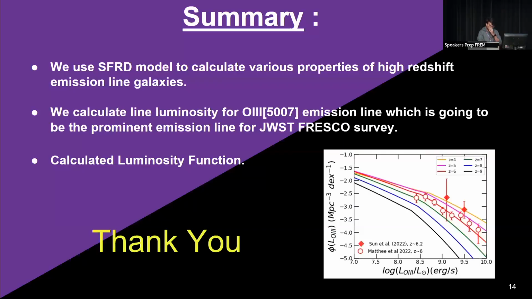That's all. With this, I can conclude my talk. We basically used a star formation rate density model to incorporate the effects of various physical properties, and then we used this model further to calculate line luminosities of doubly ionized oxygen and also find the luminosity function for the corresponding luminosity.